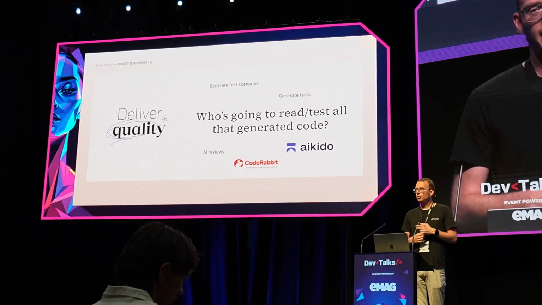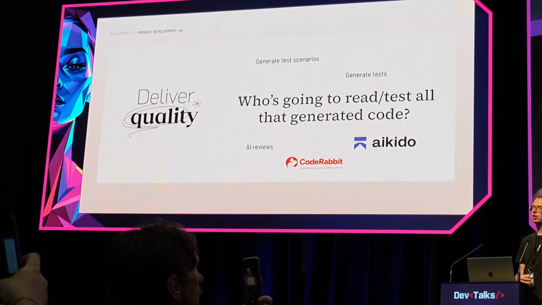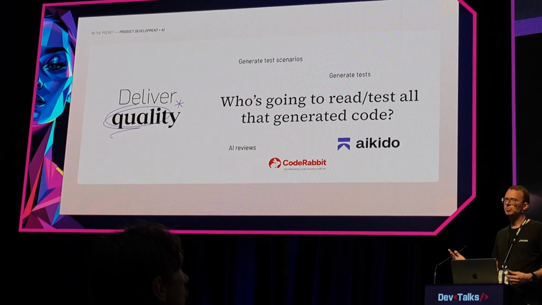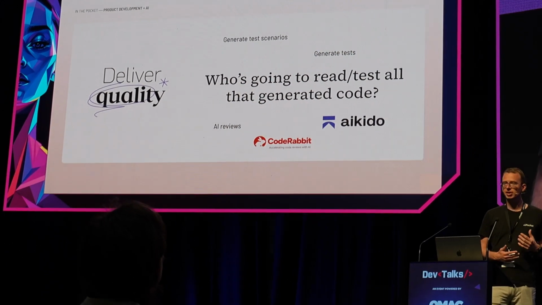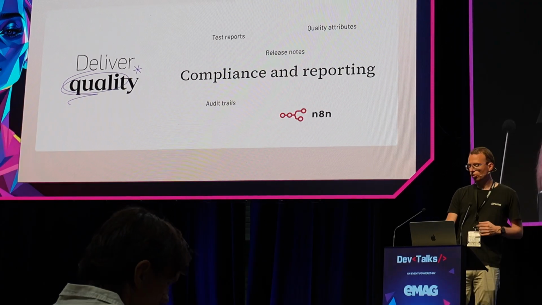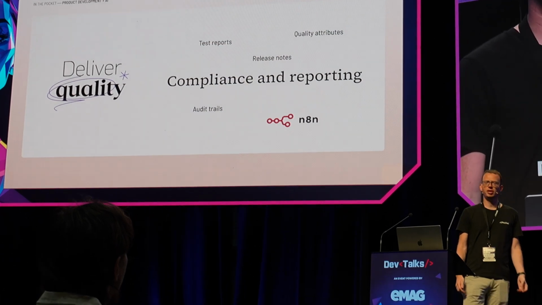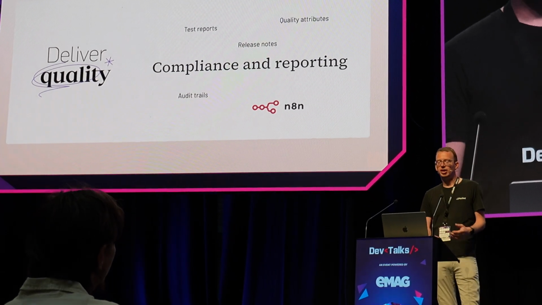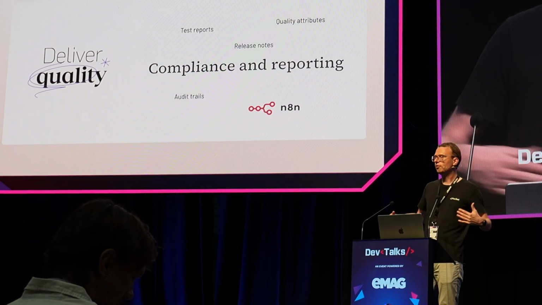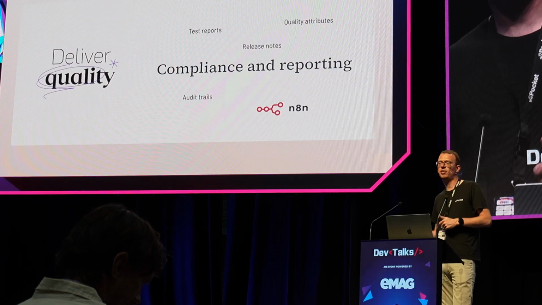You can look into AI reviews. There are a couple of companies already working on that, like CodeRabbit, who's really working on merge requests, how we do that, how we give automated feedback. You have companies like Aikido, who's working on security, to give feedback on that. So a lot of opportunities there as well. The tool, for example, that we use there as well is N8N, which is basically not an AI tool, it's a workflow automation tool that we just use to connect a lot of the steps in our build process, but also in our way of working, because not everything is code, but just to click everything together and react on things that are happening.